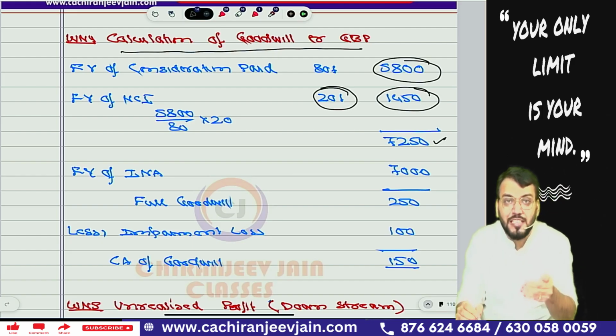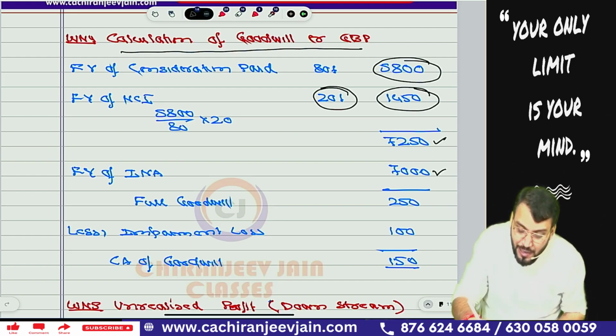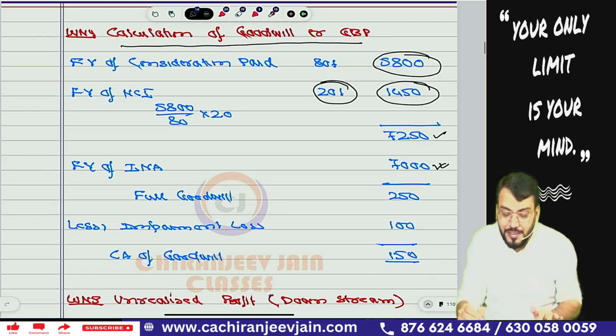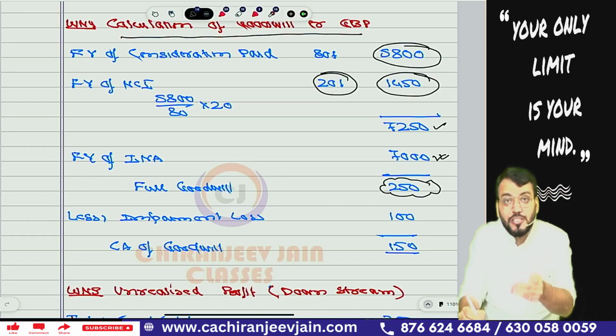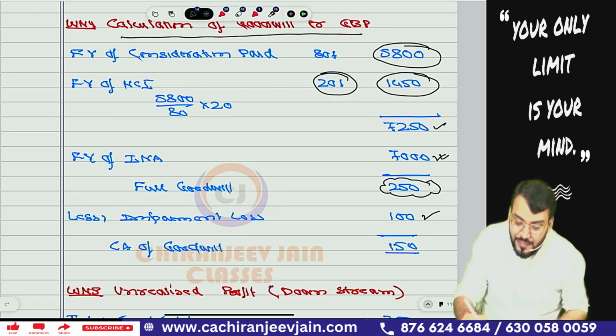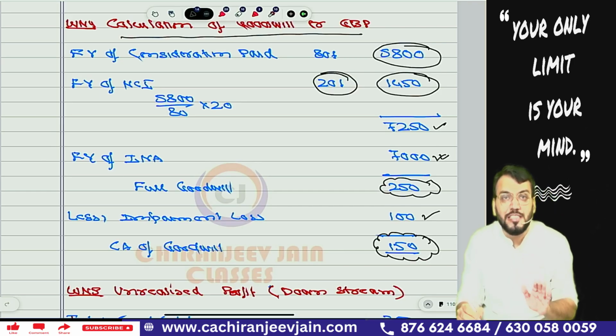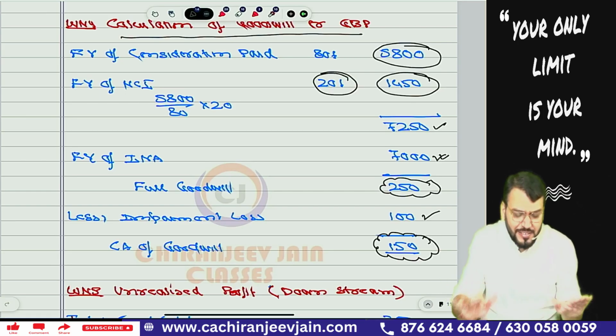Now from this you will minus the fair value of INA, which we already calculated in the previous working note, that is 7,000, and this will be the full goodwill on the date of acquisition. But out of this, the impairment loss given in the question is 100 lakh. So minus 100 lakh. This will be the carrying amount of goodwill which will appear in the consolidated balance sheet. Very simple working note.